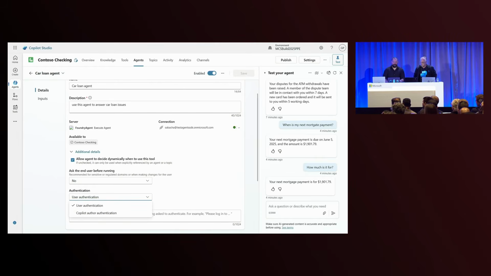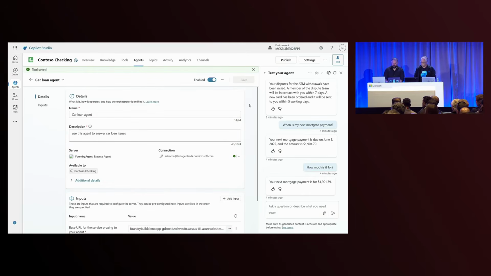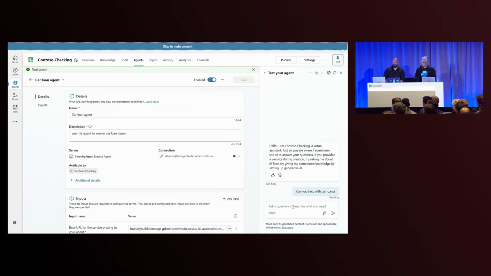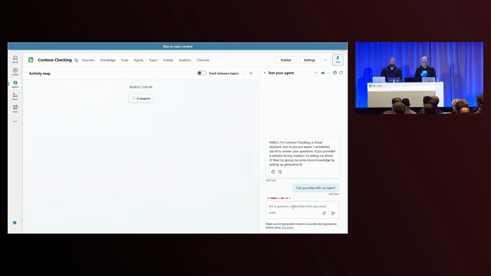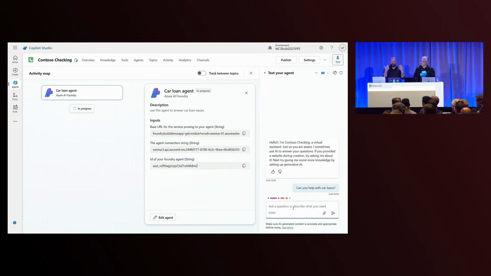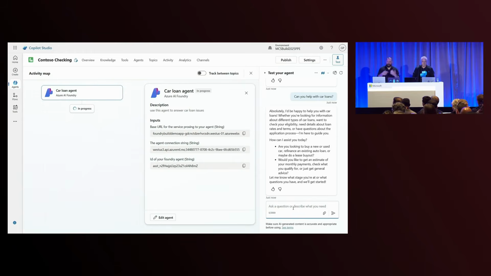For the sake of this demo, I can choose, do I want user authentication or Copilot author authentication? For the sake of this demo, I'm going to use Copilot author authentication. I'm going to restart this. And then I'm going to ask a car loan question. So now you can see actually my Contoso checking agent was able to identify that I need to go call the car loan agent, and it goes ahead and calls the Azure AI Foundry agent.